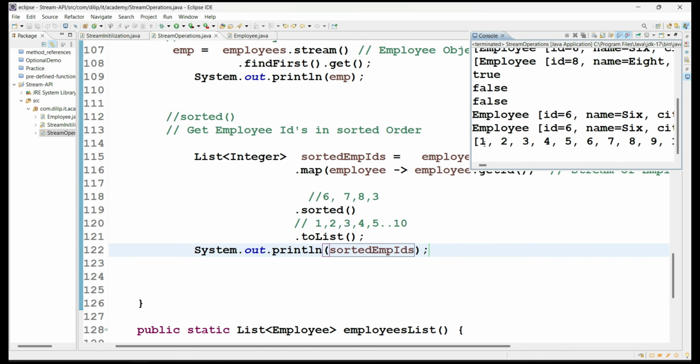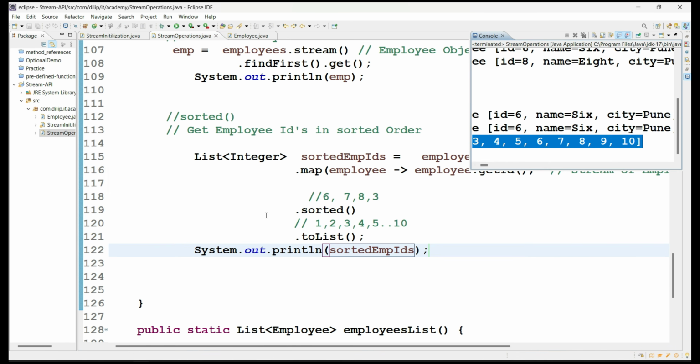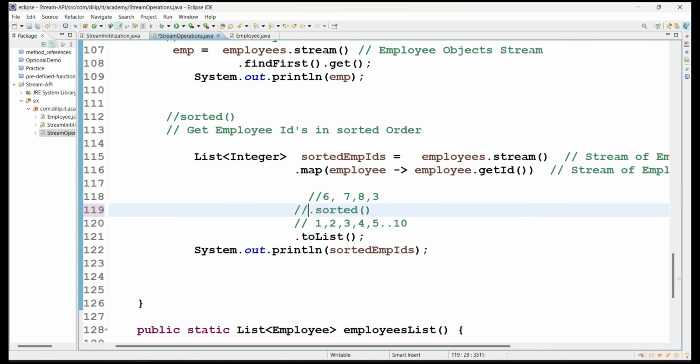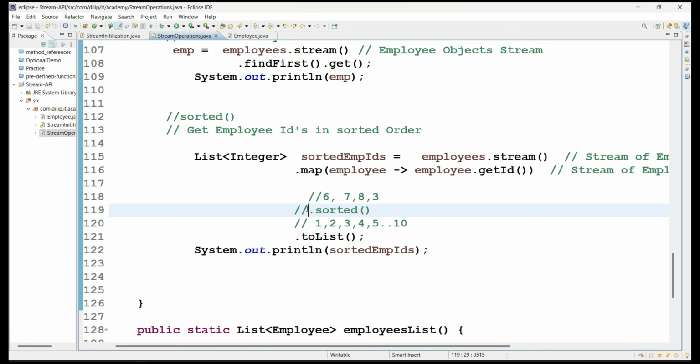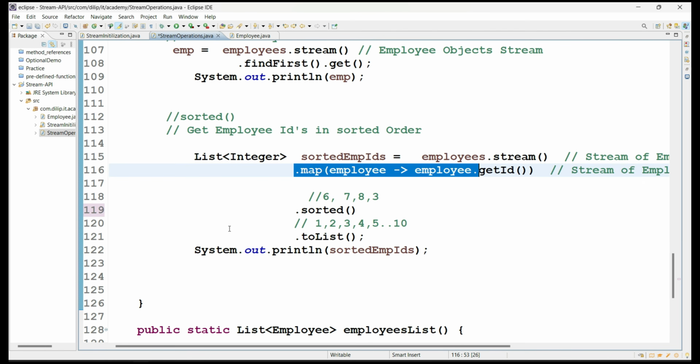See, now you got everything in the order 1, 2, 3, 4. For example, if you don't have the sorted method and we execute and print one more time, see, now you got the order 6, 7, 3, 8, 9, like that, right? So you understood the difference with sorted. It's just applying natural sorting to the stream values.